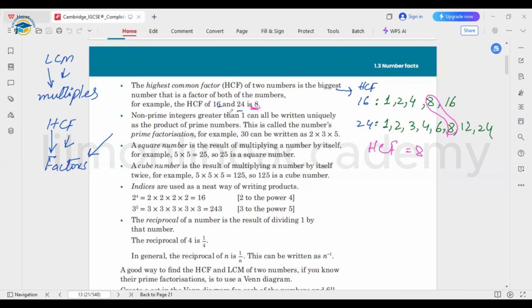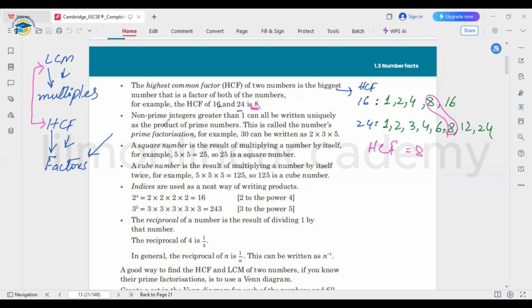So similarly, for finding the HCF, you can use another method as well. In the exercise, I will tell you about all the other methods that we are going to use for LCM and HCF. Right now, you just need to make up your mind about what basically the LCM is and what the concept of HCF is.